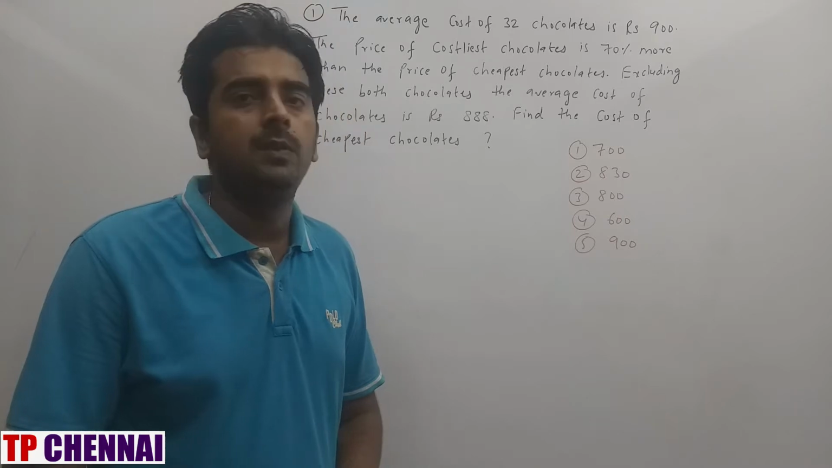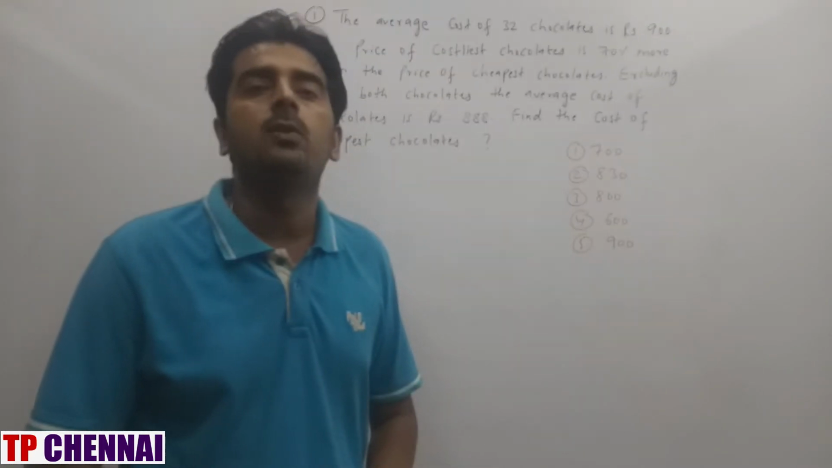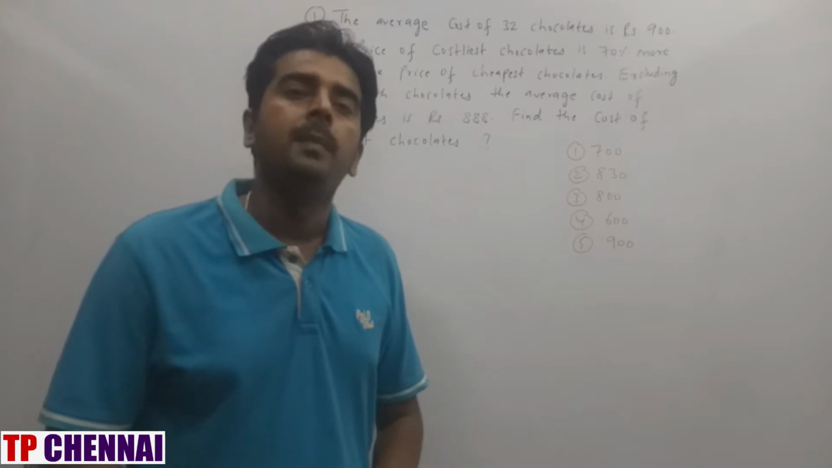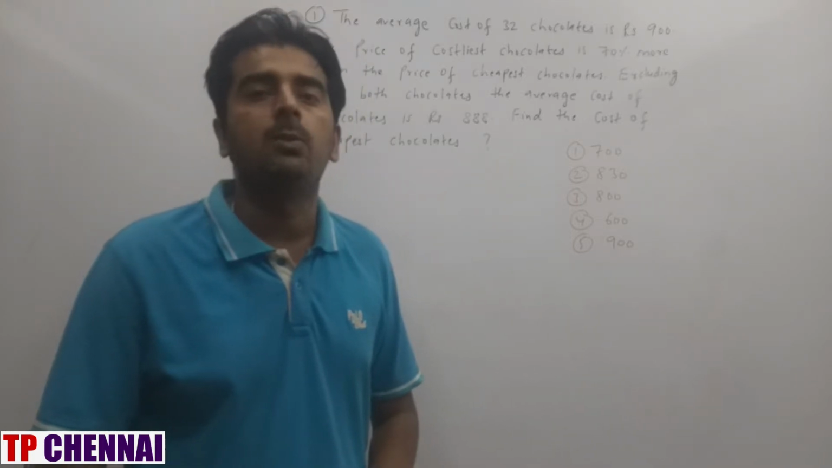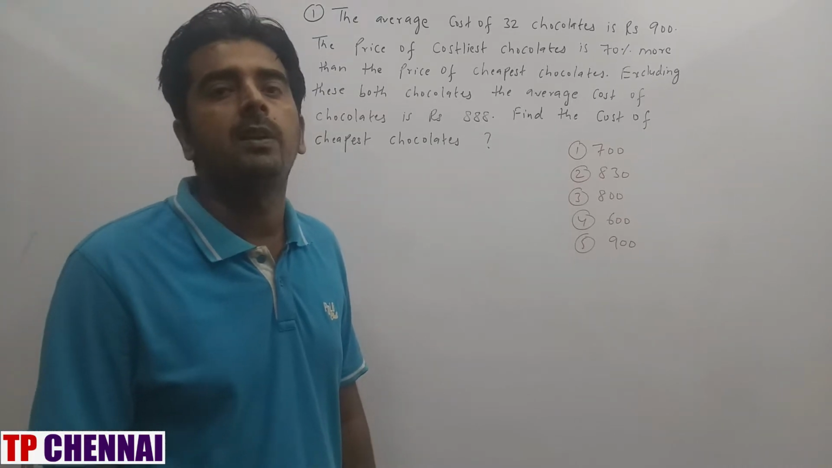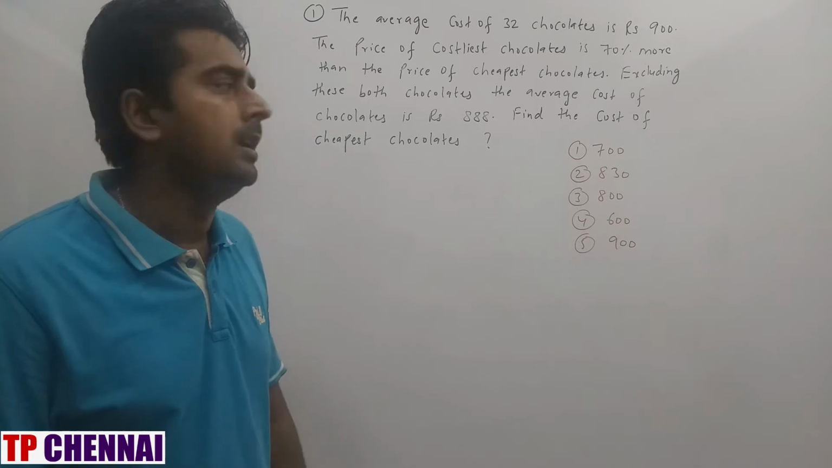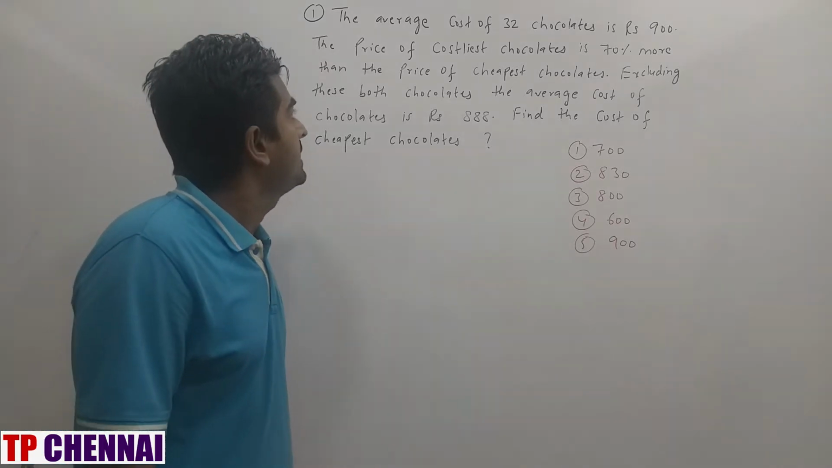Today in this video we will see the top 10 most important arithmetic questions for the SBI Clerical Mains Level Examination 2021. I have taken 10 different questions from different chapters which are very important when it comes to the Mains Level Examination. So first one, the average cost of 32 chocolates is rupees 900.